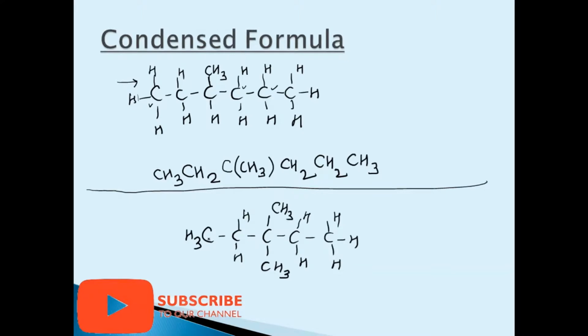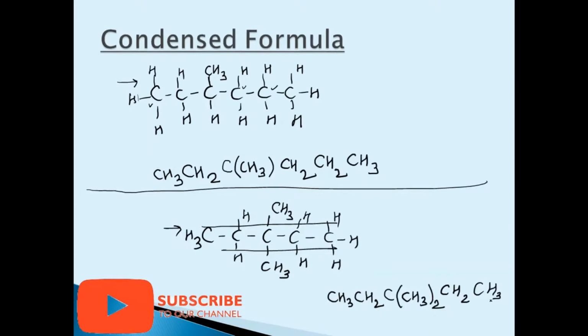First we see the main chain, 1, 2, 3, 4, 5. 5 carbons in the main hydrocarbon chain. Now we start from here. So this is CH3, or you can write H3C, then it's CH2, and with this carbon atom there are two methyl groups, so bracket open, CH3, there are two methyl groups, so hold twice. Then we proceed on to CH2 and then CH3. Very simple to write the condensed formula, no worries for it. Now we shall do the line formula, which is very important, which starts from grade 11th.